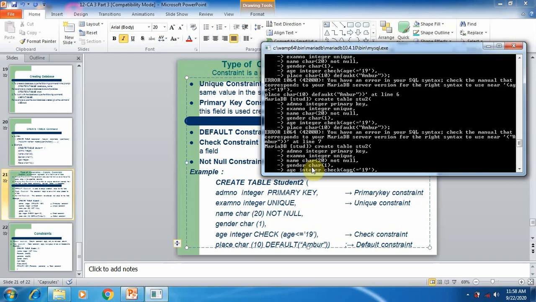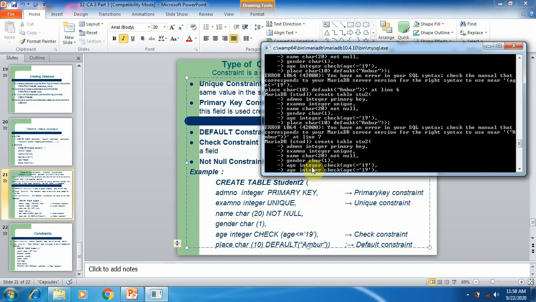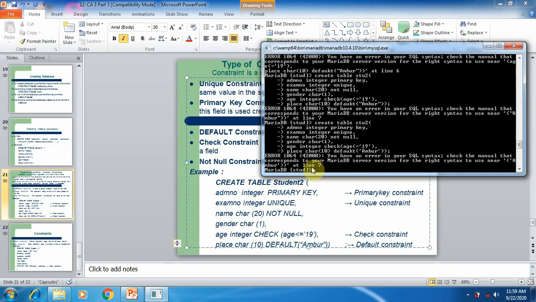Check. So after that, there was an error in default. So here you can see the error is a default spelling mistake. So you want to change the spelling mistake.